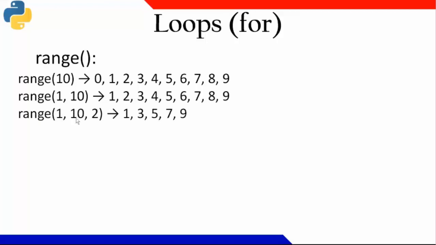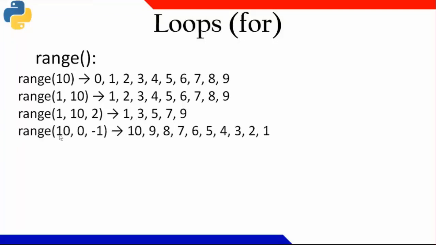Similarly, if I'm taking 1, 10, and 2, it means at a step of 2, 1 to 9, I want to print. Similarly, 10 to 0 with -1. So 0 is the second parameter, that is the last parameter. It means 0 should not be included. Always the second parameter is excluded by one.